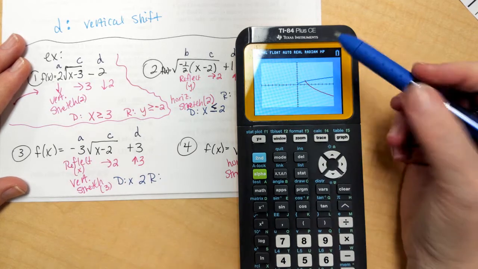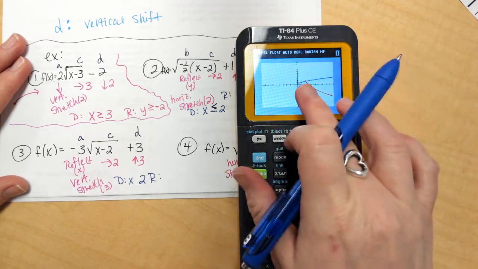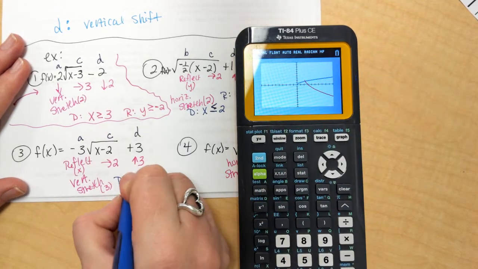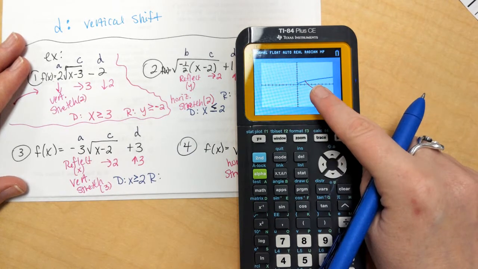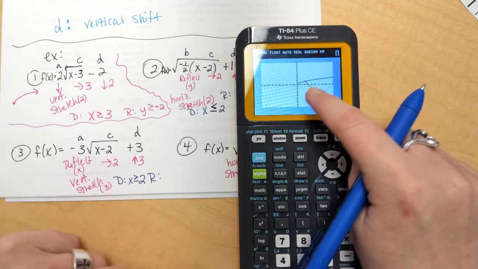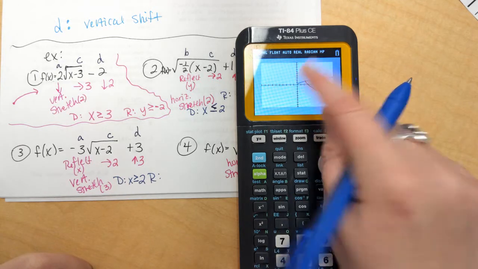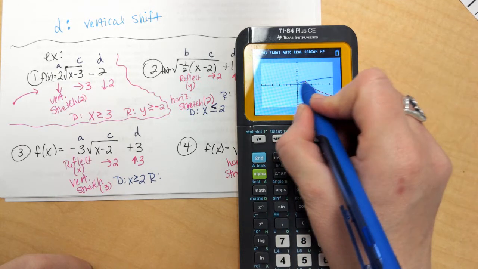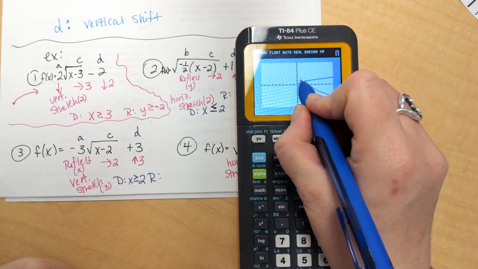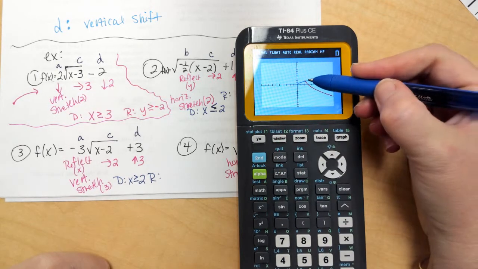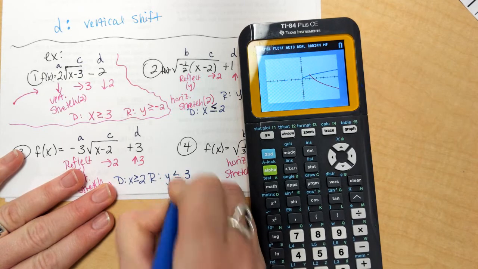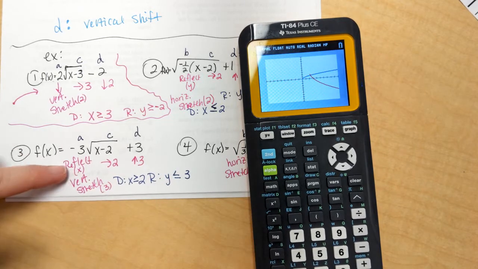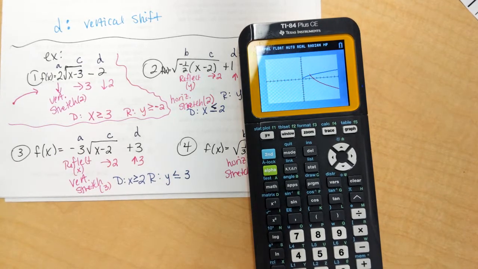So we're comparing x to 2. It moves to 3, 4, 5, 6, so it's greater than 2. Range, my range starts at 3 for y. You can see if you count up, but it falls below 3. In order to fall below 3, I want to be less than 3. Because of this reflection coming down, it's going to be less than 3.